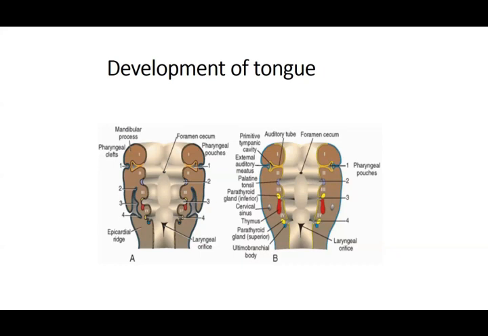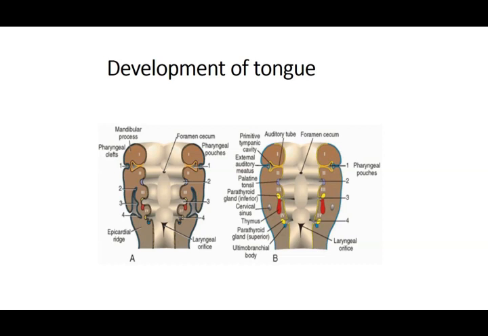Then we go on to something which is going to develop from the floor, a diverticulum of the pouches, which is going to be contributed from the pharyngeal arches. That is a very important topic: the development of the tongue and the development of the thyroid gland, from the floor of the pharyngeal pouches. Now, the important thing is that when you study the development of the tongue, you should recollect the nerve supply of the tongue. What different areas are getting their nerve supply from where? What is general sensory, what is motor, and all these nerve supplies, because that is going to reflect back to the origin of your tongue.